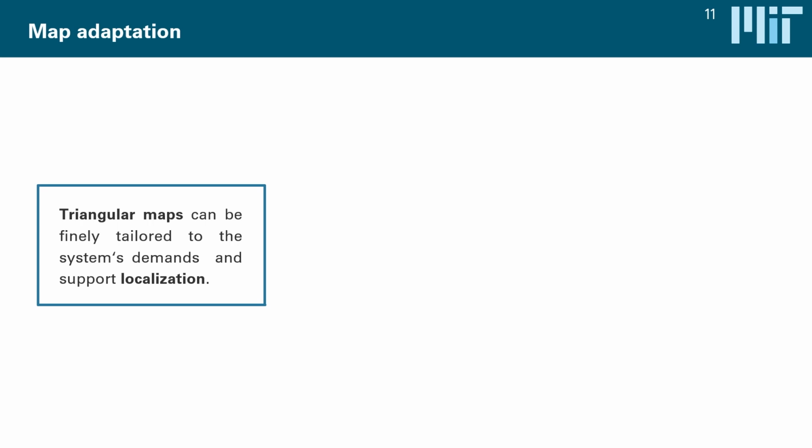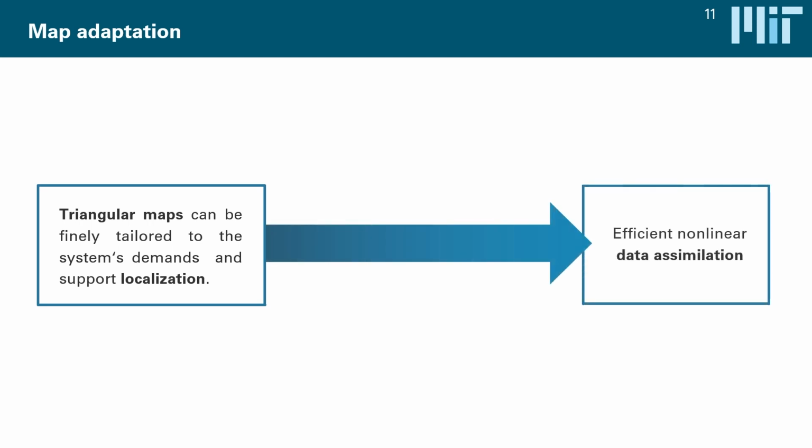So basically, we can build a filter, an ensemble transport filter, which uses the ensemble Kalman filter's efficient linear update almost everywhere and only becomes nonlinear where it really matters. And at this, we can even finely tailor the map to capture specific complex dependencies between variables in one system. And at the same time, we can build localization information directly into the update itself, which taken together means that these maps have fantastic potential for efficient nonlinear data assimilation.